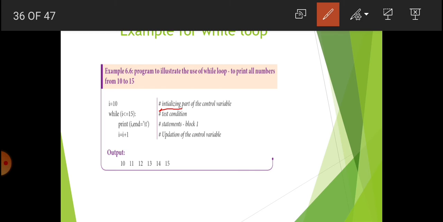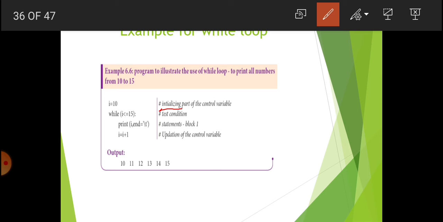Then see the next line, print i comma end equal to backslash t. This print and the next increment statement come under the while loop statement. For that we indent the position of the print and i statements. We already know what indentation means: leaving some white space before writing the statement is known as indentation.